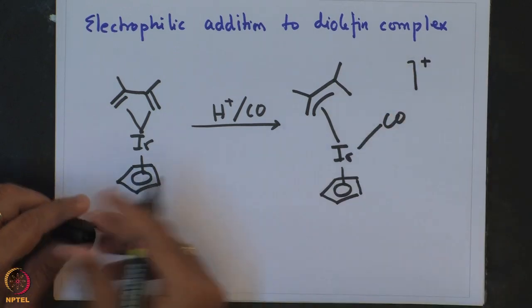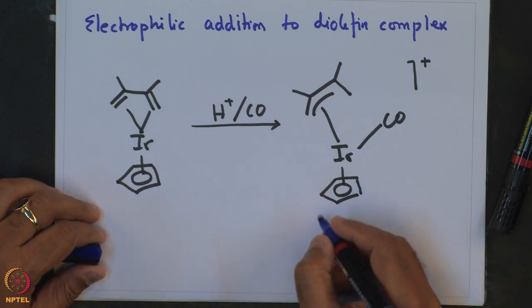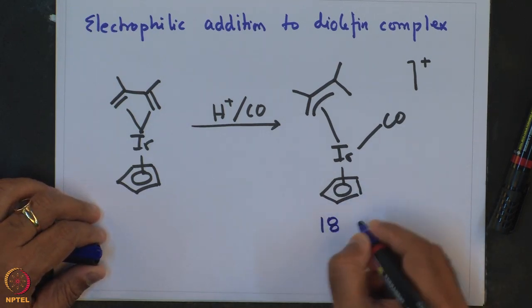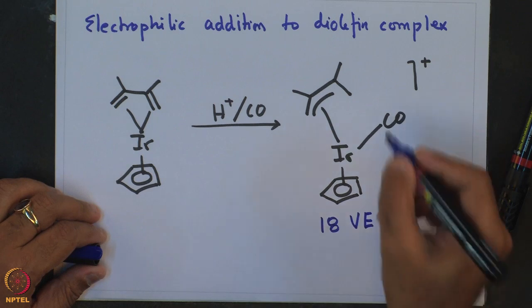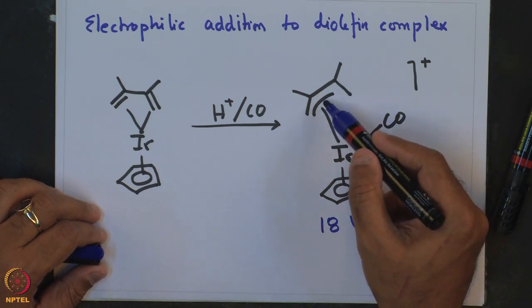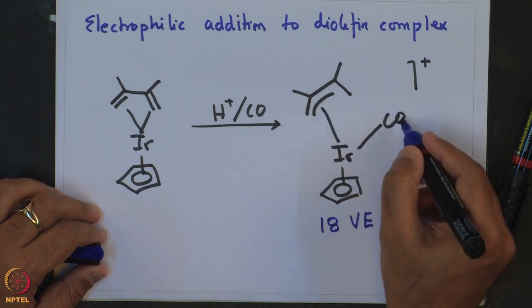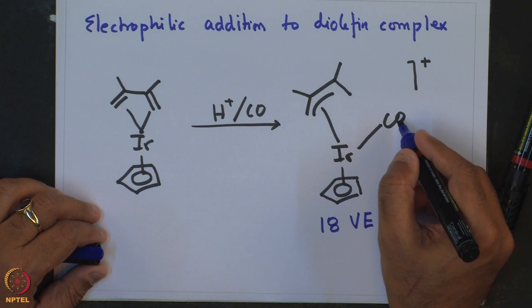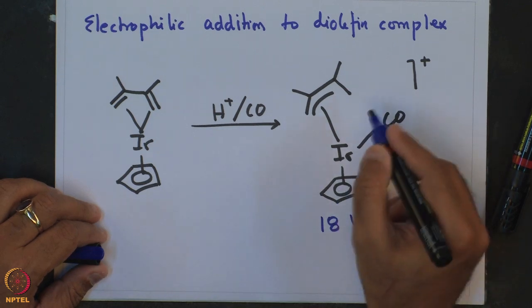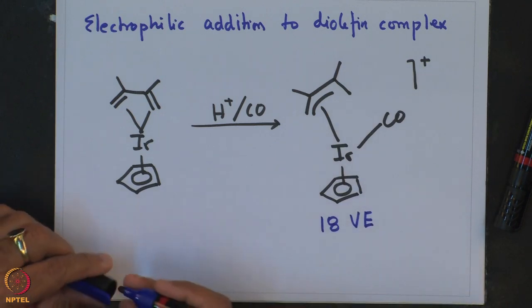Similar to what we had seen in the case of manganese, the previous example, this one also is an 18 valence electron complex, and this can be seen from the electron counting as follows: 3 for the allyl, 9 for the iridium, 12, and 2 gives 14, and 5 gives 19, having an overall cationic charge, which makes it 18 valence electron.